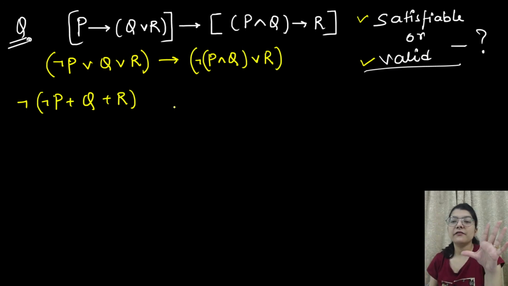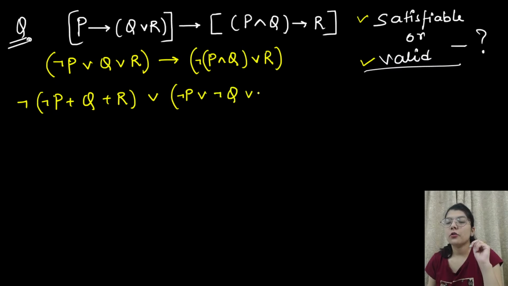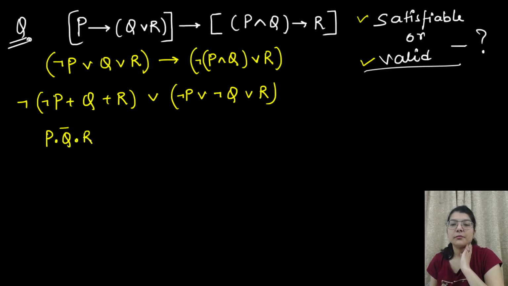Okay, first let me do this simplification, then I'll explain you the difference between the two questions. So this will be or, then we have here negation p, that is negation p or negation q or r. Okay, so this will become p, this will change into dot, this will change into q complement, and this will change into r complement, plus this will change into p complement plus q complement plus r.